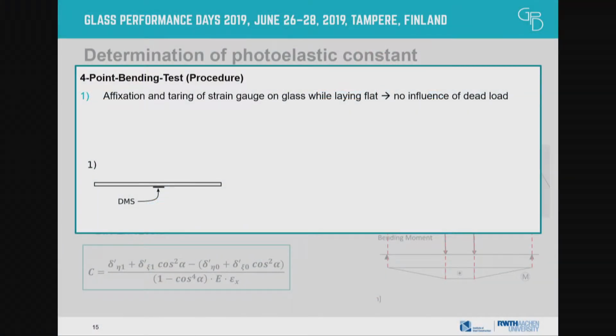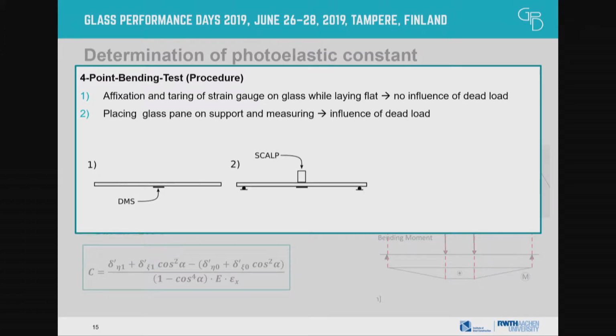First, we affixed and tared the strain gauge on the glass while lying flat, so there were no stresses except the residual stresses, and no influence of dead load. Then it was put on the support, and we measured with SCALP. So we got our optical delays we needed in this formula for the time 0. The strain was also measured.